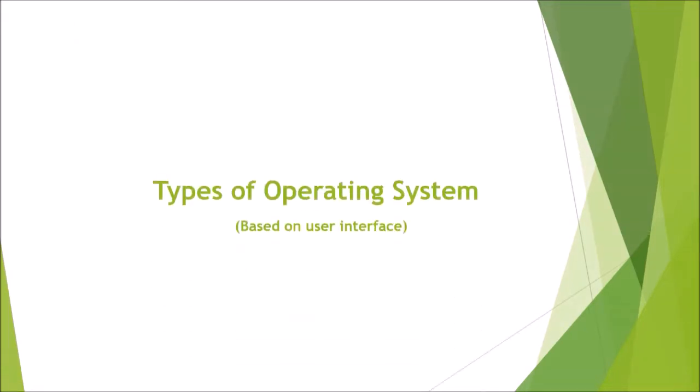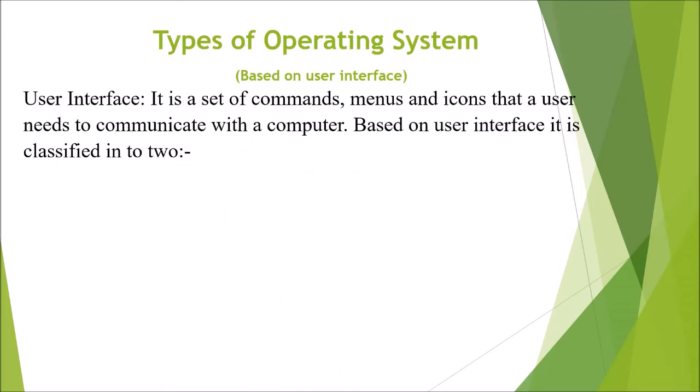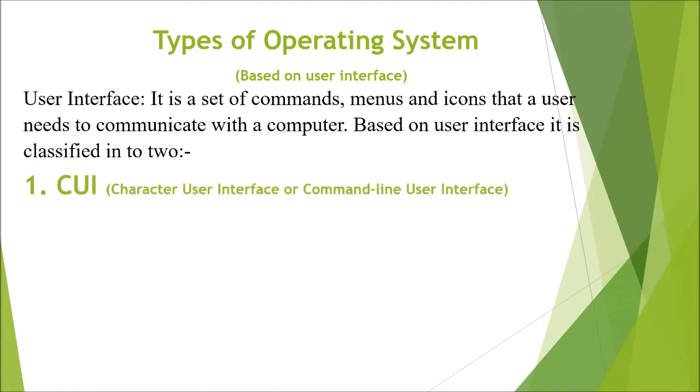Moving on to the next topic, types of operating system based on user interface. What do you mean by user interface? User interface is a set of commands, menus and items that a user needs to communicate with a computer. Based on the user interface used, it is classified into two types. First one, CUI. CUI means character user interface or command line user interface.